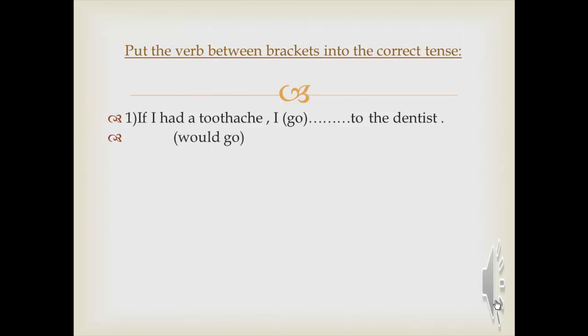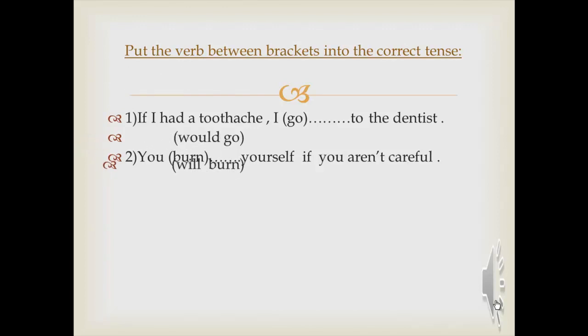Type 2, we put what? Past simple, and on the other hand, I will put would plus infinitive. Number 2, you will burn yourself if you aren't careful. So, if you aren't careful, aren't here is present simple. So, which type is that? The first or second or third? Yes, the first one. Aren't is present simple, so on the other hand, I will put will plus infinitive, which is will burn.